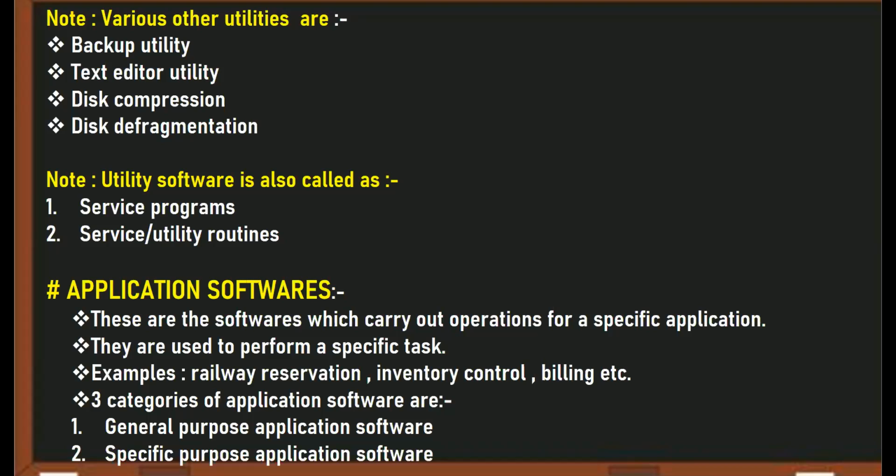Then disk defragmentation. Beta, fragmentation means your file is scattered all over the disk. At separate areas, your file is scattered into different parts. You have to get together all the parts and store them at one place. That is called disk defragmentation. जो फाइल फ्रेगमेंट हुई है, जो डिफरेंट सेक्टर्स में, पार्ट्स में डिवाइड हुई है, अलग अलग जगह पे पड़ी है, उन सभी को इकट्ठा करके एक ही जगह पे रखना. That is called disk defragmentation.